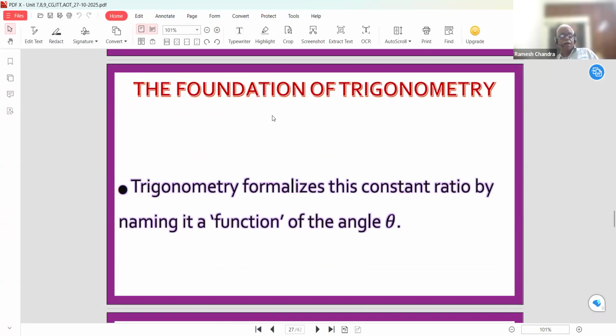Here, the function is a very typical word. The ratio of the sides is a constant, and this ratio is known as a function of the angle theta. That is, we can take the ratio in six ways.